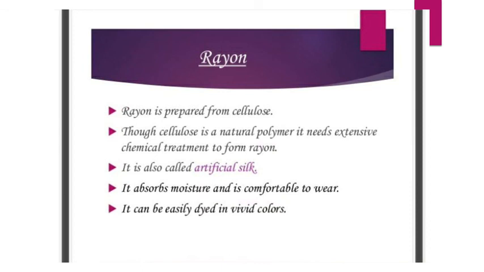In this case, cellulose is a natural polymer, and we have to convert this natural polymer into rayon. We need extensive chemical treatment to convert it to form the rayon. So though cellulose is a natural polymer, it needs extensive chemical treatment to form rayon. It is also called artificial silk.